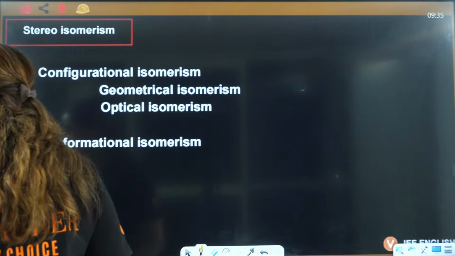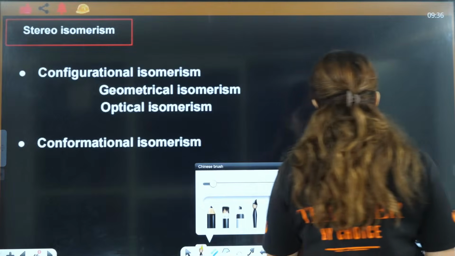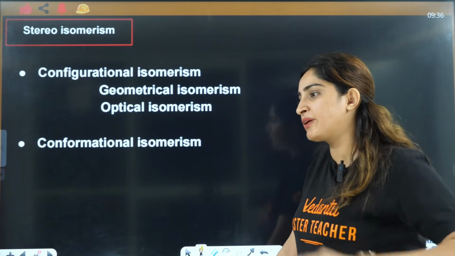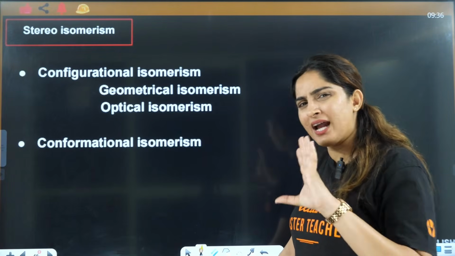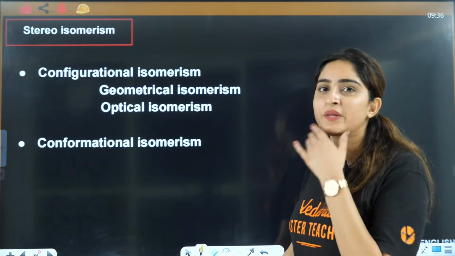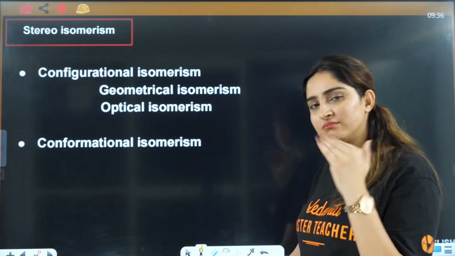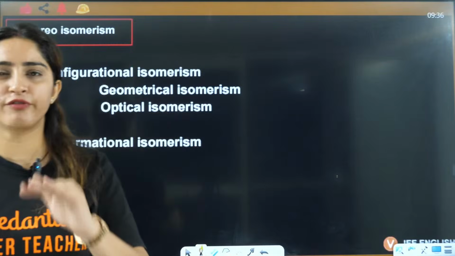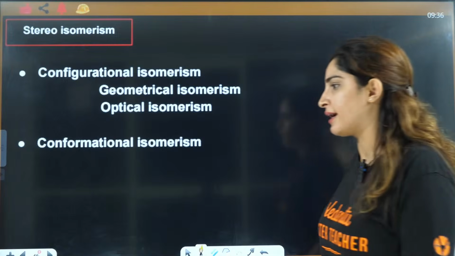Very good, very good. Chemical thermodynamics and equilibrium is on my mind. I know that we are left with that, but firstly let's complete organic chemistry. Don't worry, I'll take thermodynamics and equilibrium side by side also. I don't want to break this flow. Organic chemistry goes with a flow. If I break it in between, the interest will also go. So let's finish this off firstly. Those are very simple small chapters, don't worry about that.